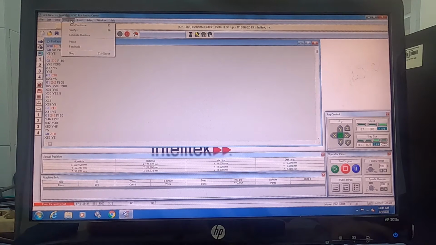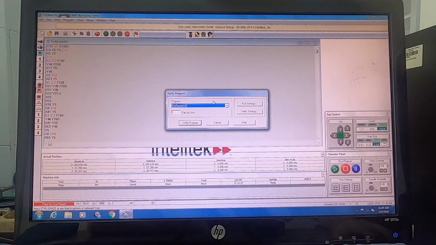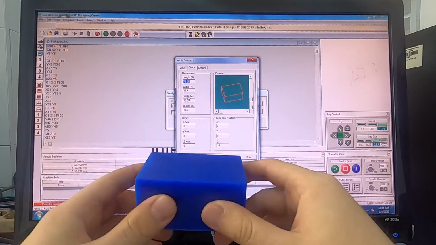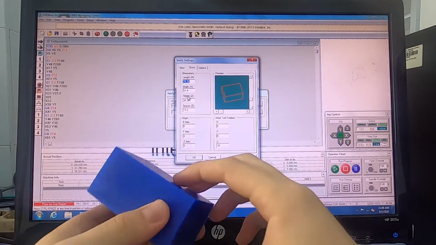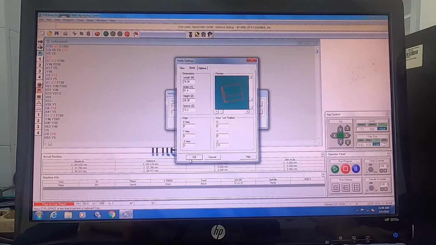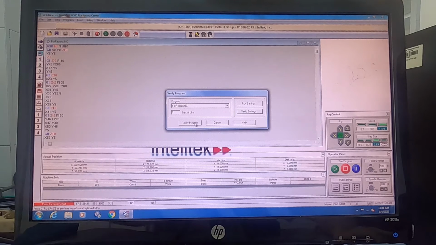Before running the program, I must verify it to make sure that there are no problems. To verify it, I move to the verify settings, and there I must input the dimensions of my workpiece. In this case, I will be using this work block. As you can see, I already inputted the necessary information. After inputting the information, we can verify our program.